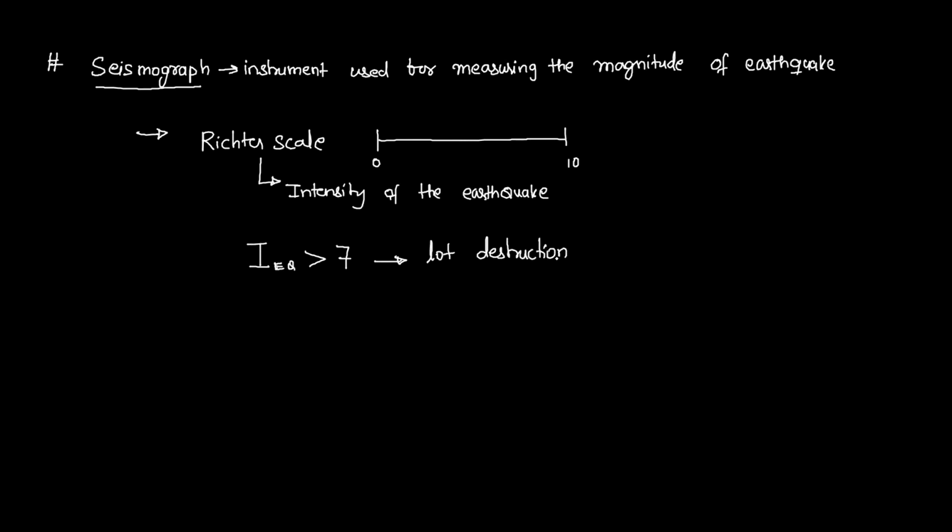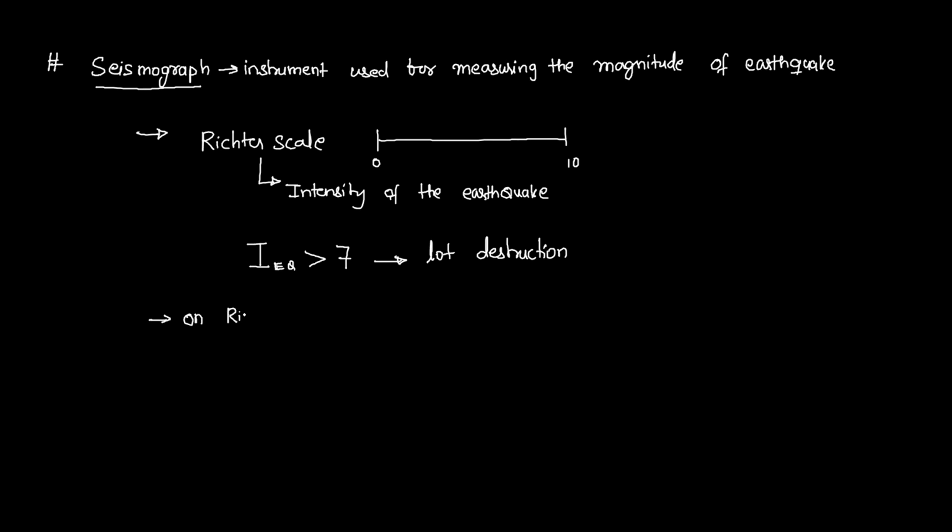We might have seen in the news that there is some earthquake of 5.4 magnitude, or some earthquake of 4 magnitude. We will not see a lot of destruction. But whenever the magnitude of the earthquake is greater than 7, the amount of destruction due to this earthquake will be very large. So on the Richter scale, this is an important point.